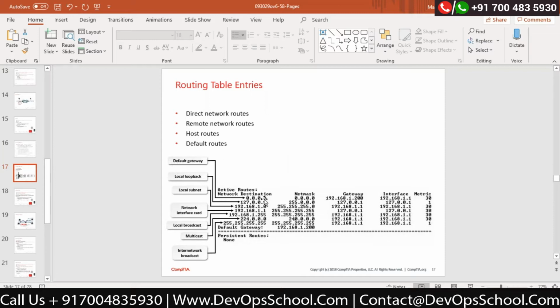This is gateway information. There is a local loopback, local subnet, network interface card, local broadcast, and local multicast. That means it will give me the complete information about the destination. You can see this is all about destinations. They're not talking about the source because this is routing table information. If I would like to go to this destination and this entry is available over here, the router will already have the best path for that route. He will forward your request blindly with the help of this route.